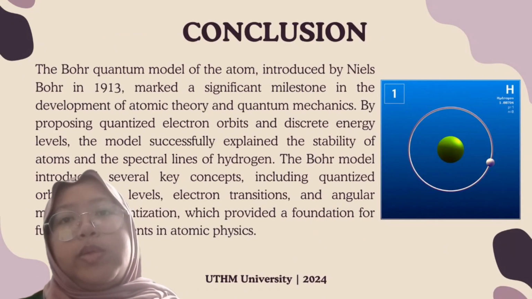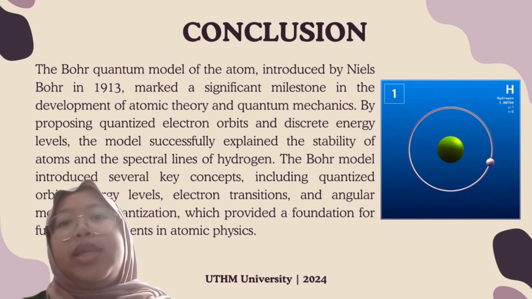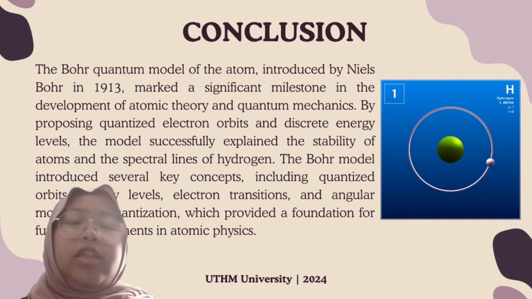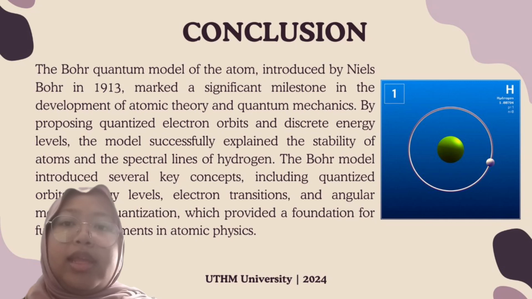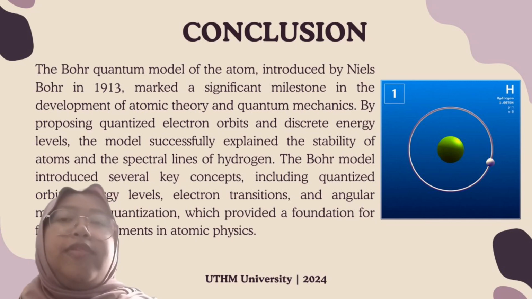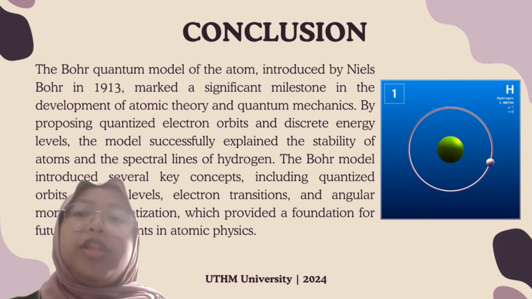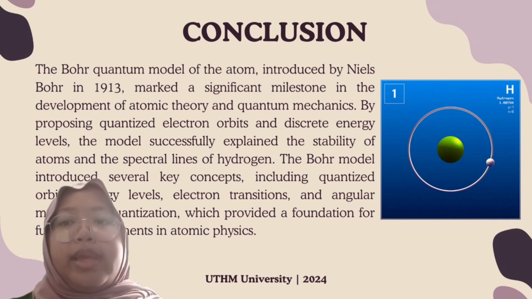So for the conclusion of this topic, the Bohr quantum model of the atom was introduced by Niels Bohr in 1913. It marked a significant milestone in the development of atomic theory and quantum mechanics.